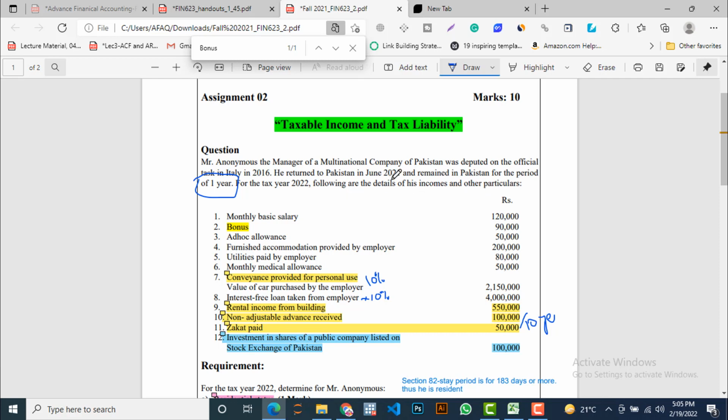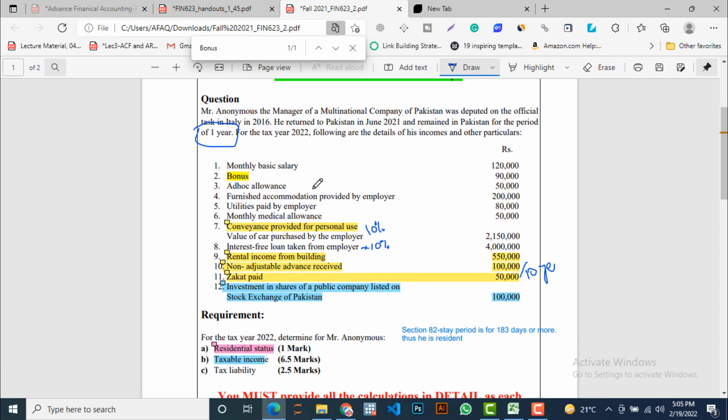From this statement, we are going to conclude that this tax assessment is related to the individual persons. Okay, and it is related to the private company, so it is a private individual person salary assessment for tax purposes. So these are the information that we have from the questions.